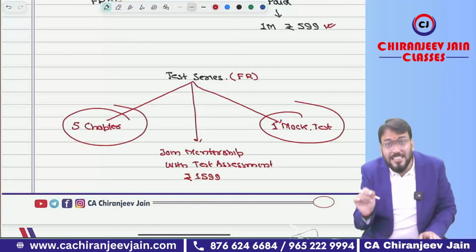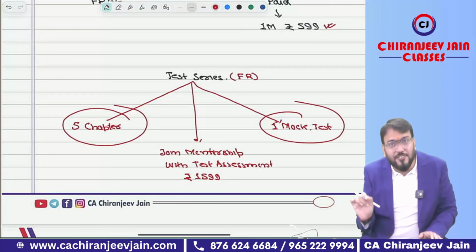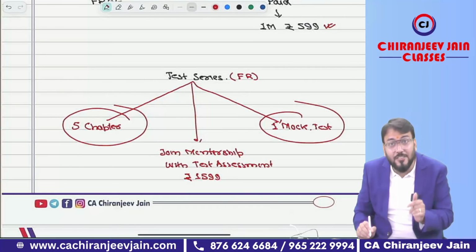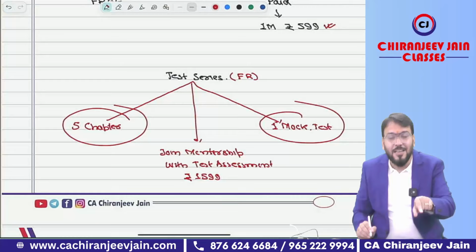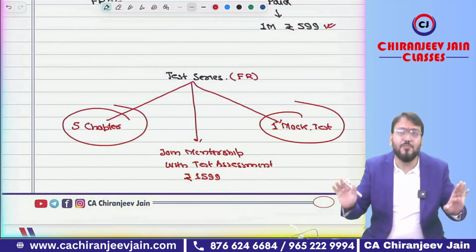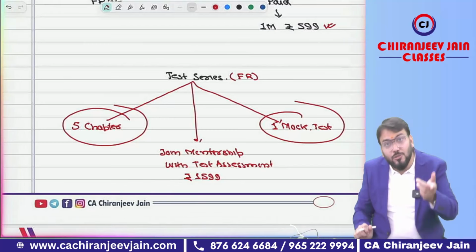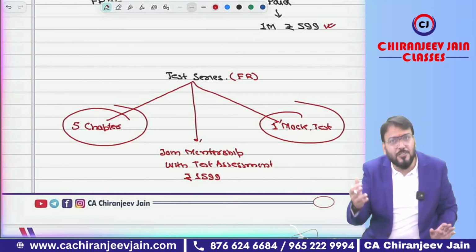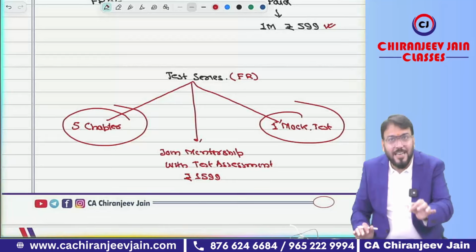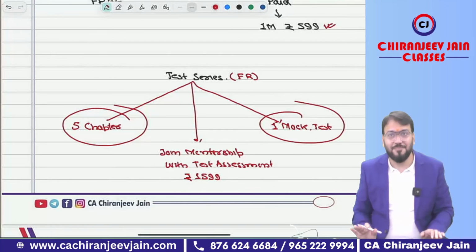But if you want the test series with assessment, then you can join our paid mentorship group with the assessment of tests. For that, the price will be 1599. Got this point? In that case, we'll evaluate where you are going wrong, and of course that will help you. Got this point? The test series will be available to everyone without any charges. For that, you can join our Telegram channel. The link of the test series will be given. You can download it and write the test. Suggested solutions will be given. You can do self-assessment. But if you want us to evaluate your paper, correct, you need to join our paid mentorship group for 1 month. For that, the price will be 1499.